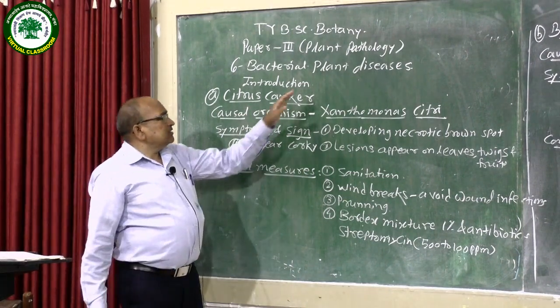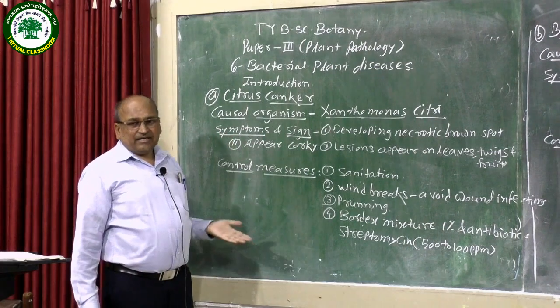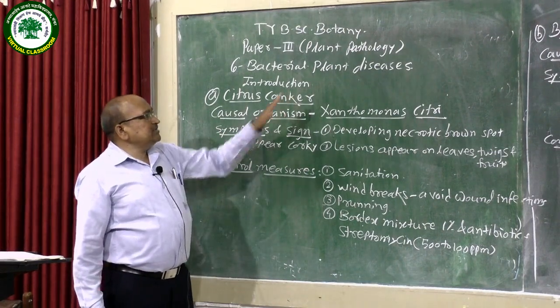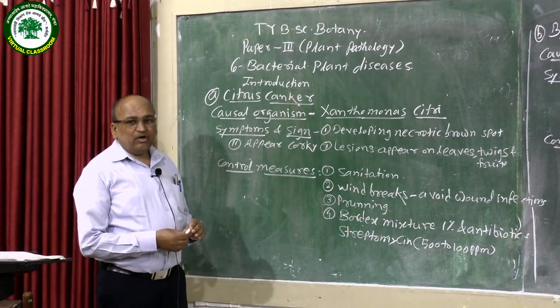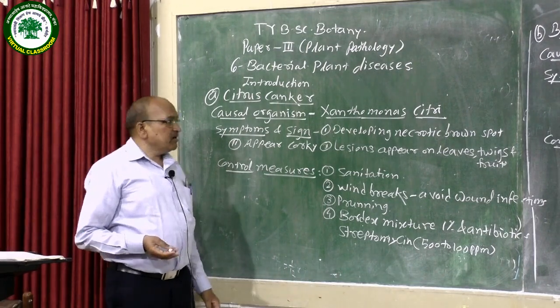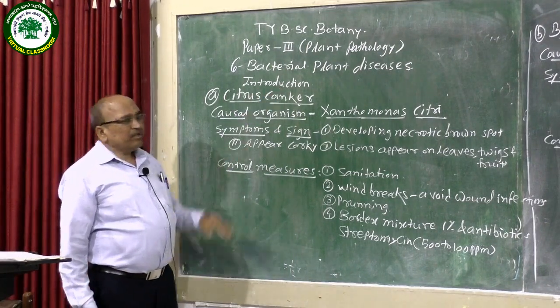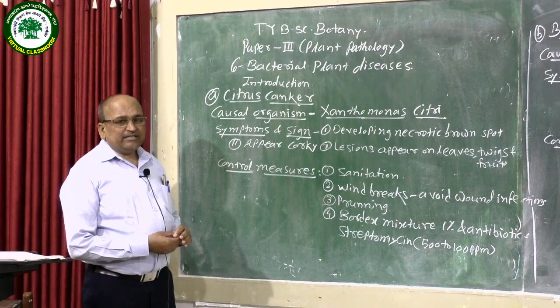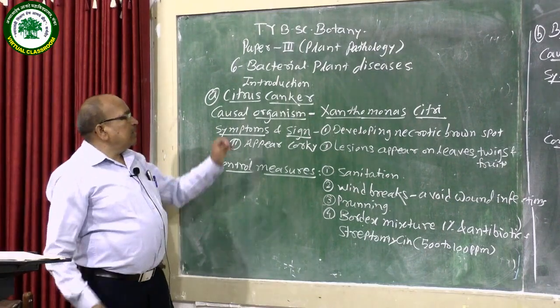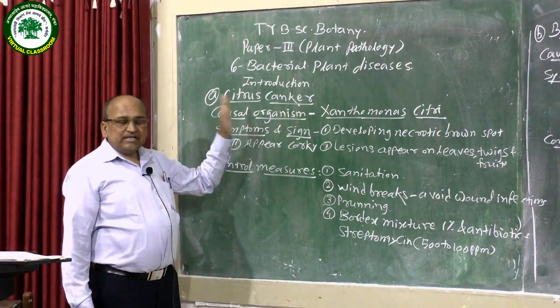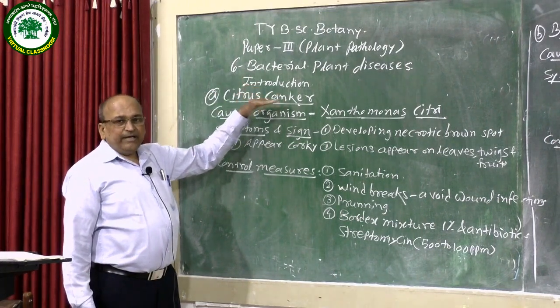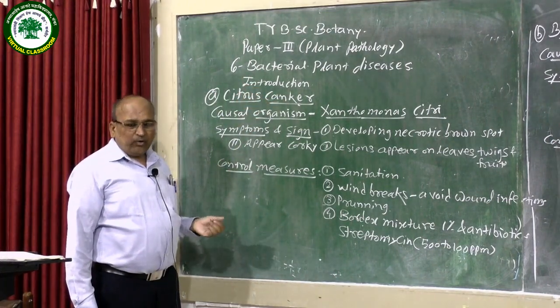They cause infection or diseases to the plant bodies or the host bodies. All these bacteria are prokaryotic in nature, meaning the nucleus present in the cell body is not well developed.